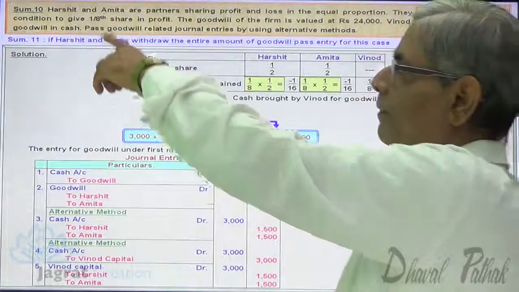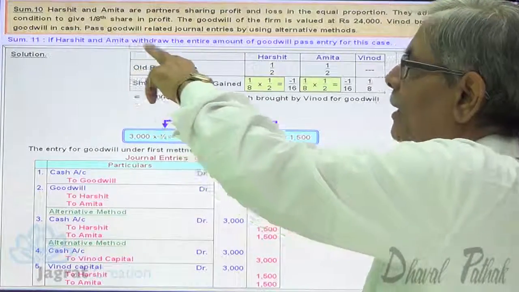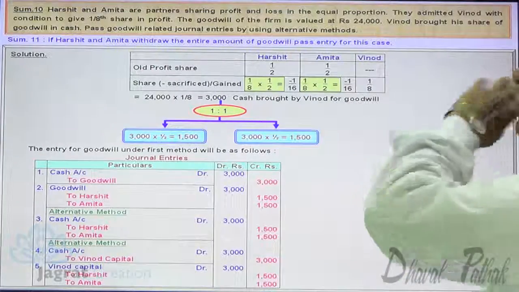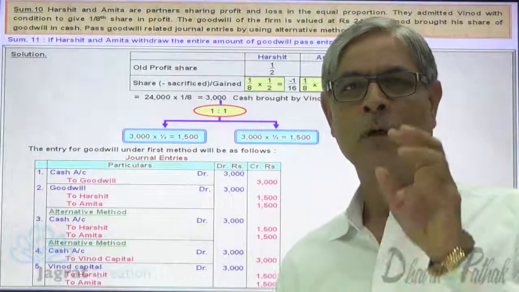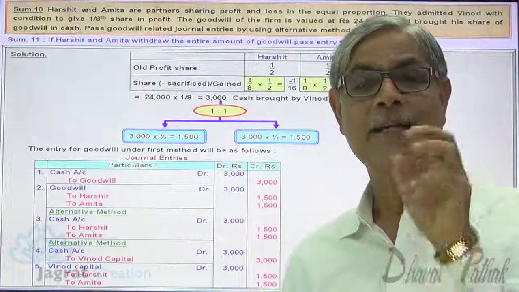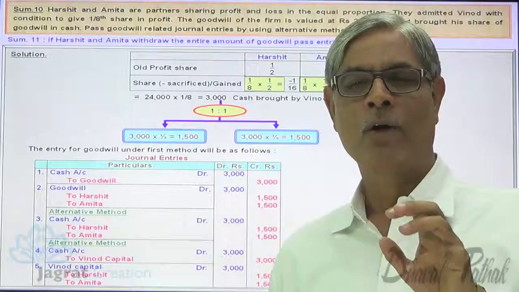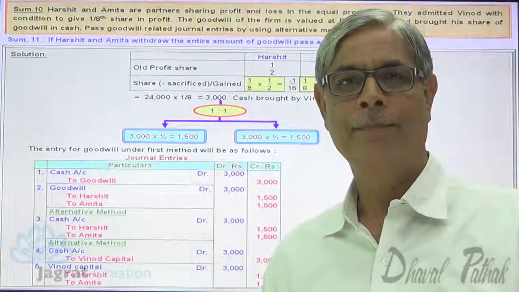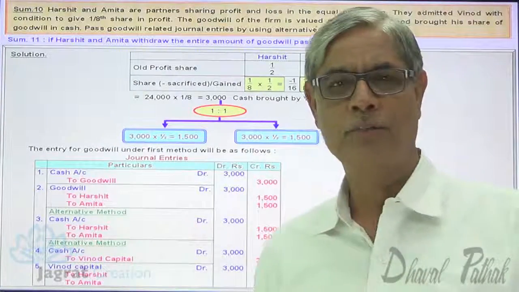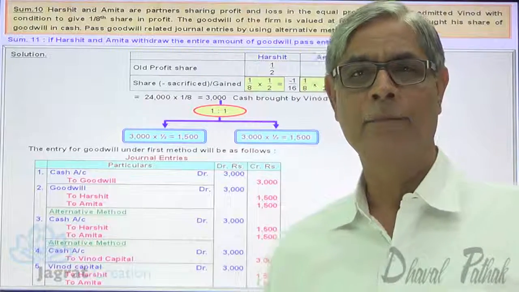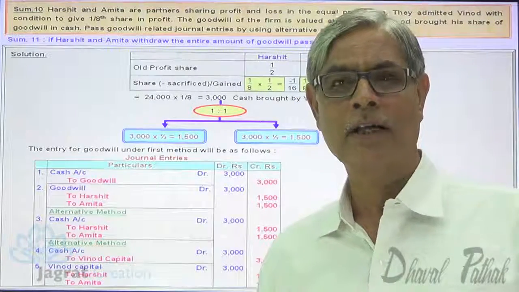In sum number 11 next week, Harshit and Amita withdrew the entire amount of goodwill. Pass the necessary journal entries in this case. So the sacrificing partners, who sacrificed the ownership, got the share for sacrifice, and that is being withdrawn. When a partner withdraws money, the partner is the receiver, so debit the receiver.